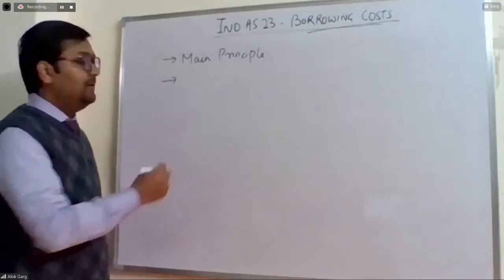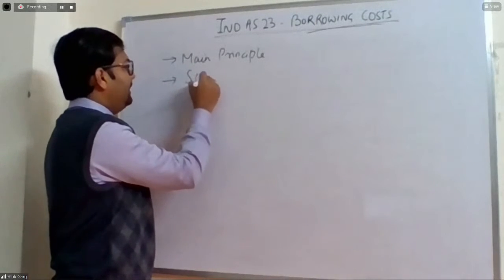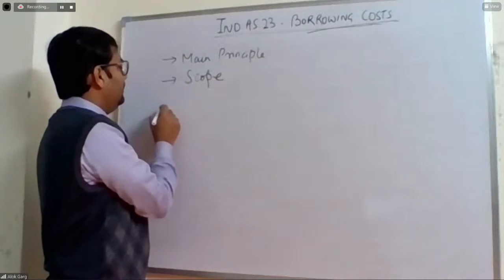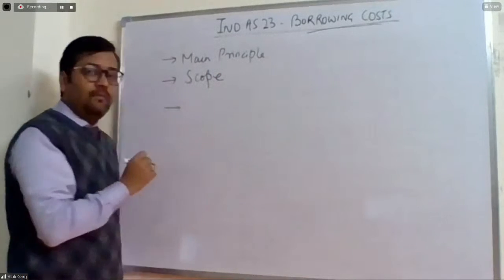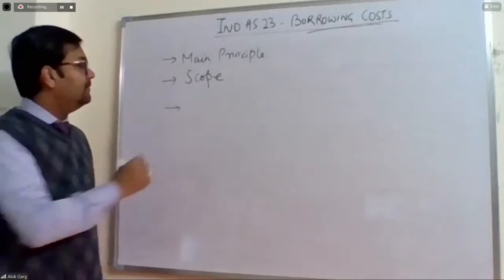So main principle, we will discuss what is the main principle of this standard. Then we will be discussing, of course, scope, where this standard will be applicable and where it will not be applicable. Then we will be discussing borrowing cost eligible for capitalization.